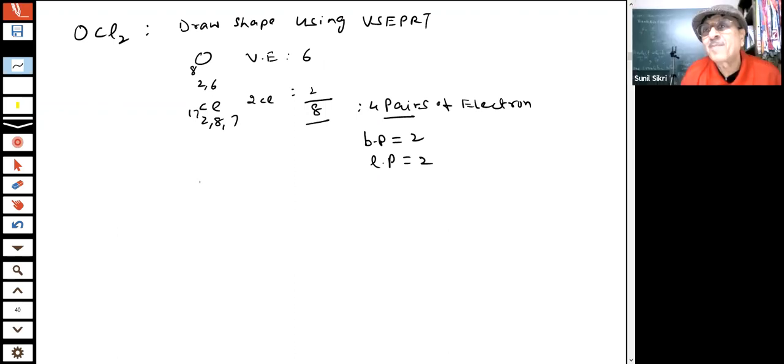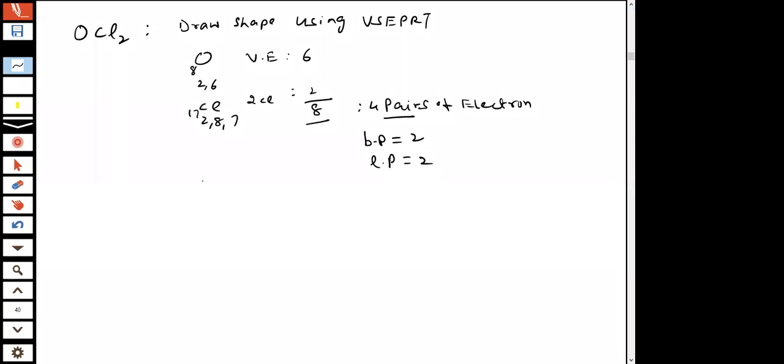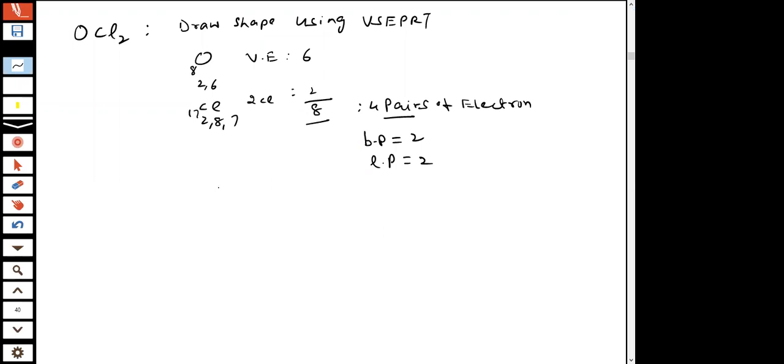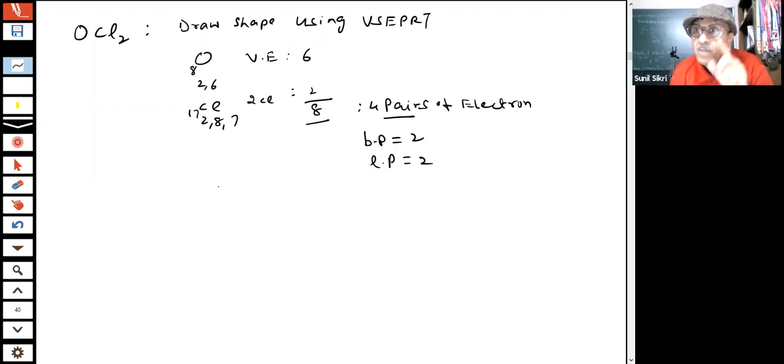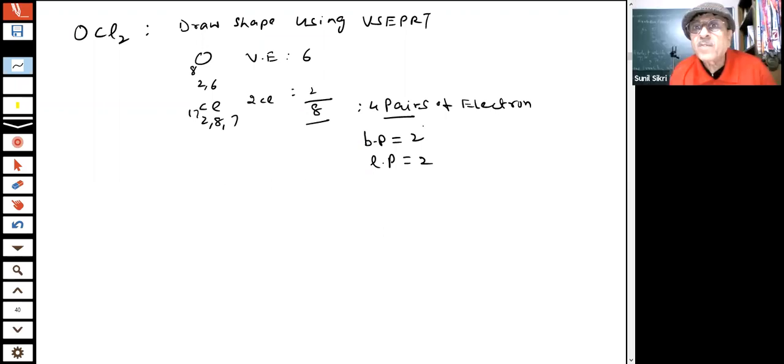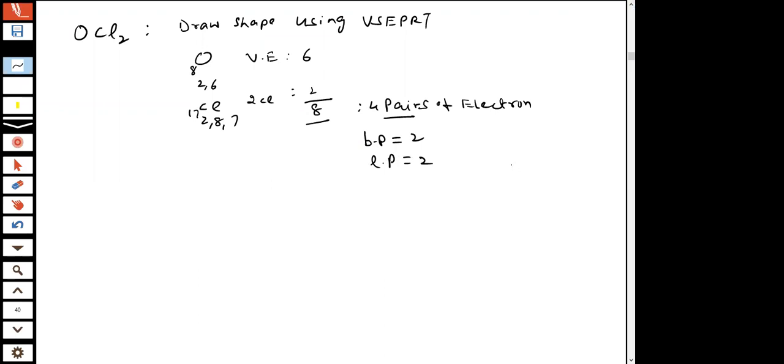No. Kindly please think about it. Now starts our brain exercise. Look, all the chemistry is based on thinking. If you won't think, the answer will be wrong. If you hurry up, the answer will be wrong. But if you think and follow the steps, you will get the right answer. There is no shortcut. Tell me, 4 pairs of electrons meant what? What shape did I give you for 4 pairs of electrons?